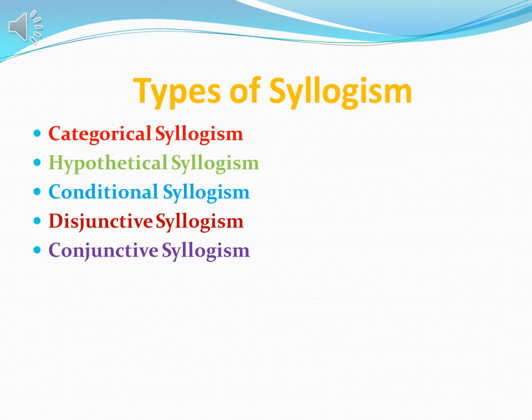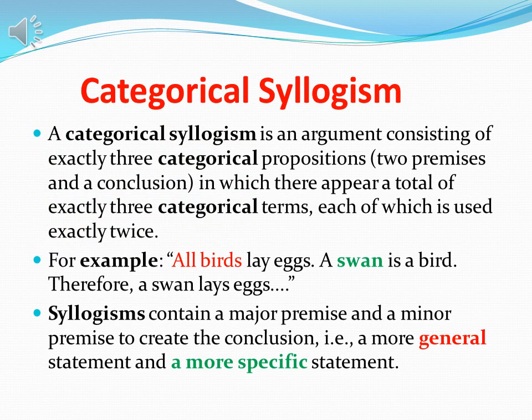After defining the syllogism, the second part of our lecture is the types of syllogism. They are categorical syllogism, hypothetical syllogism, conditional syllogism, disjunctive syllogism, and conjunctive syllogism. Let's talk about each in the next part of the lecture. Let's start with the first type, which is categorical syllogism.